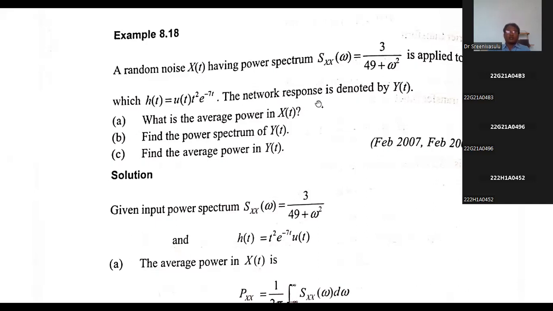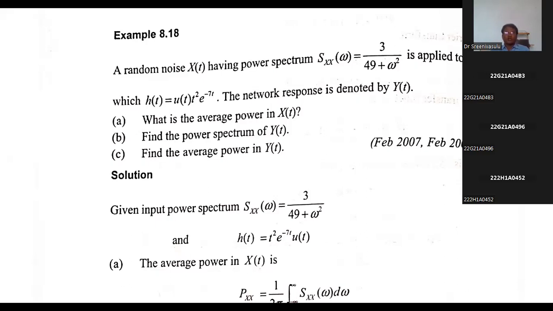The network response is denoted by y of t. So here the system is a network. The input is x of t, a random noise signal, and it has a power spectral density of 3 divided by 49 plus omega square. If you apply this x of t to the network, the response or output is y of t.